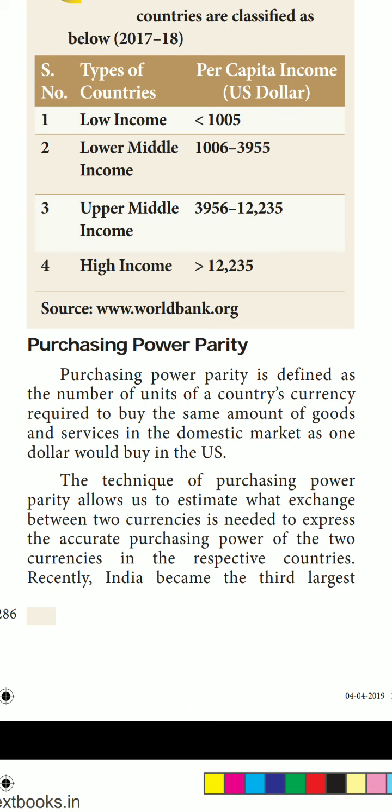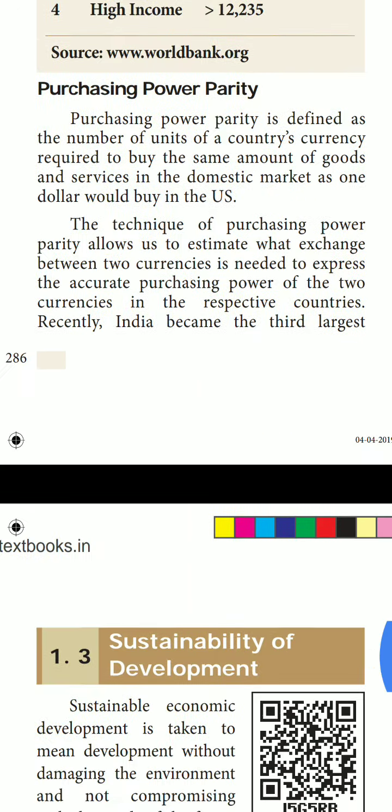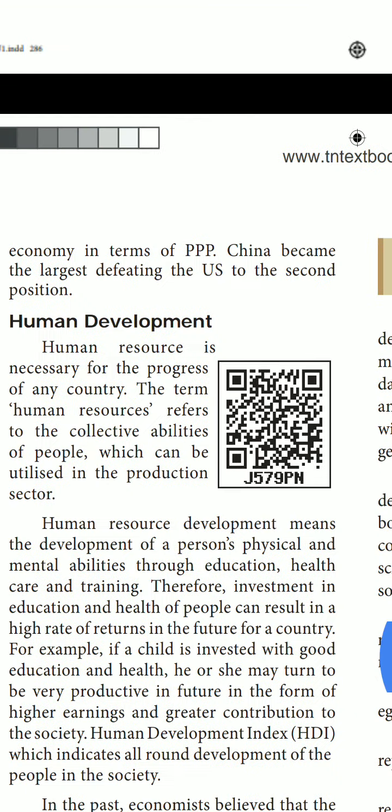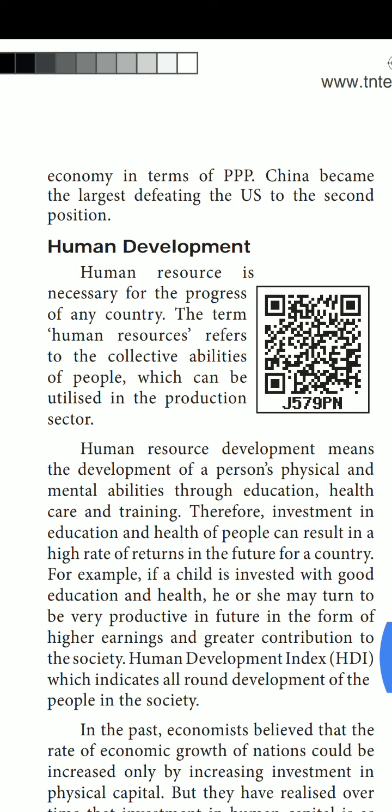The technique of purchasing power parity allows us to estimate what exchange rate between two currencies is needed to express the accurate purchasing power of the two currencies in the respective countries. So recently, India became the third largest economy in terms of purchasing power parity. China became the largest, defeating the US to the second position. Okay, this is purchasing power parity.